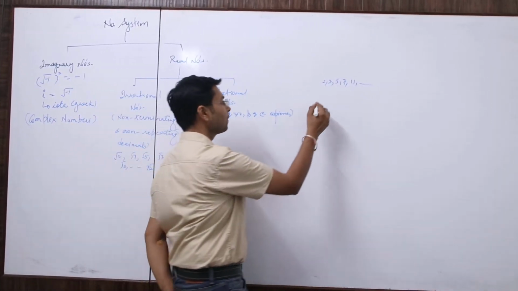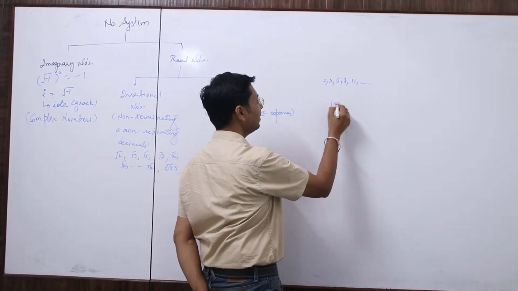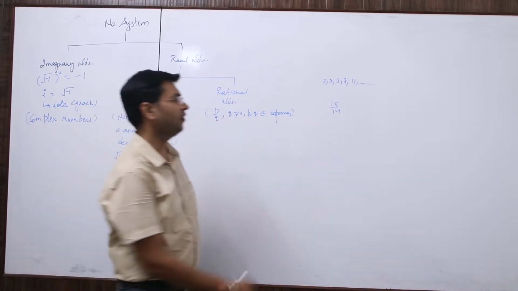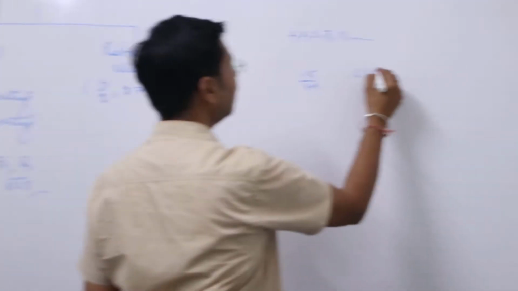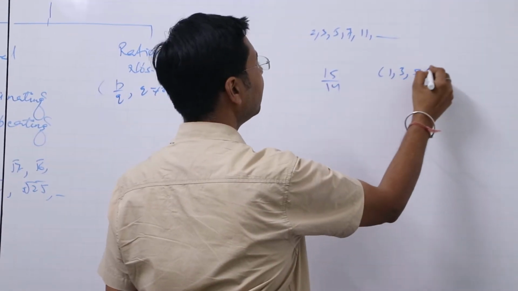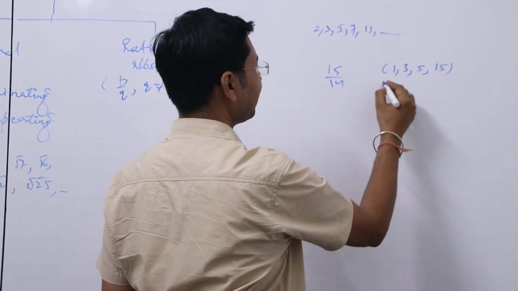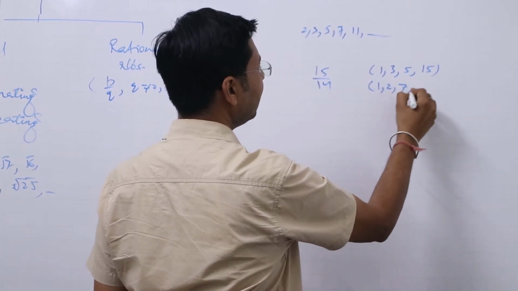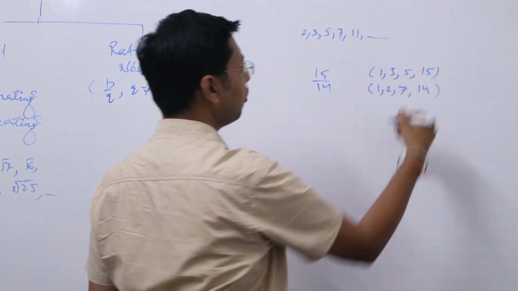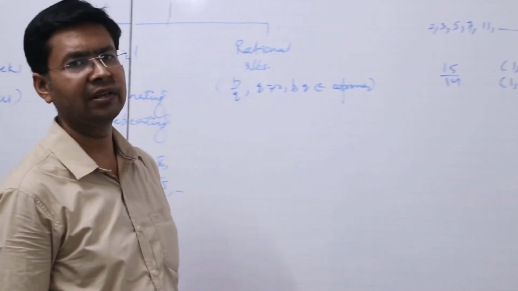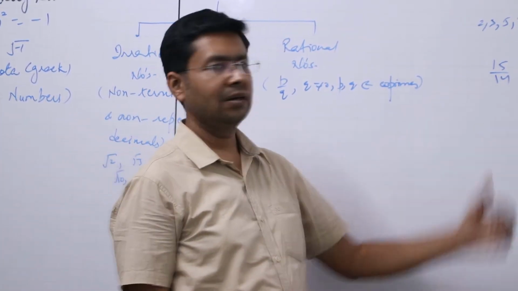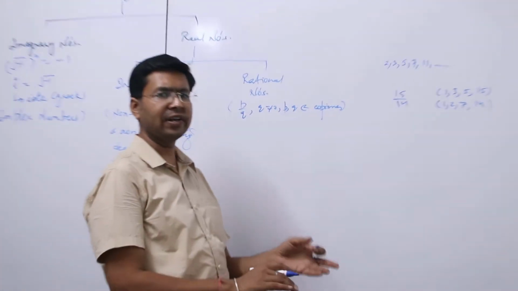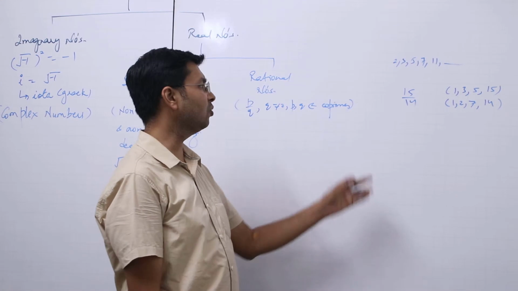For example, 15 upon 14. 15 is not a prime number. The factors of 15 are 1, 3, 5 and 15 itself. The factors of 14 are 1, 2, 7 and 14. So those numbers which have factors other than 1 and the number itself are known as composite numbers.